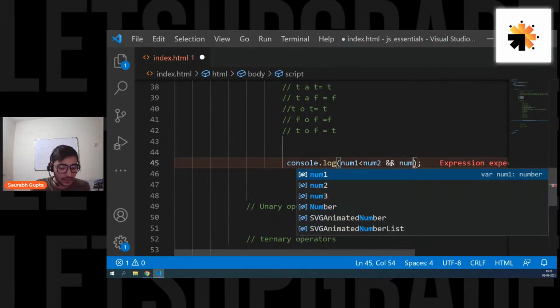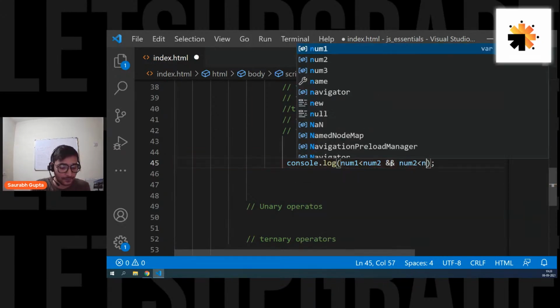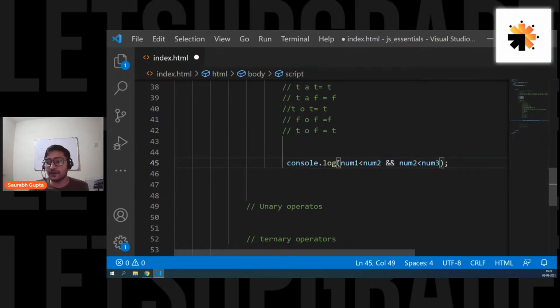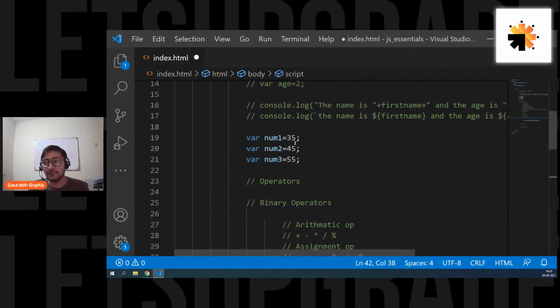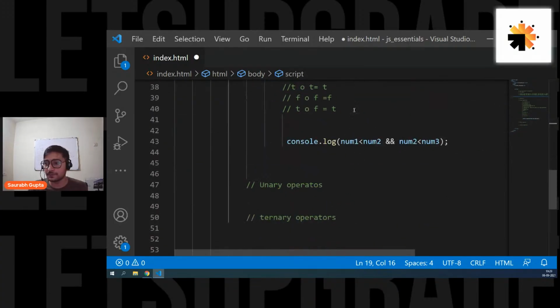And num2 is less than num3. So now this is the first comparison that you have, and this is the second comparison that you have. And this whole statement should become true or false depending on how they work. So now you guys tell me, in this case, num1 is 35. Let me grab this variable and put it at the bottom so that you can see everything at once.